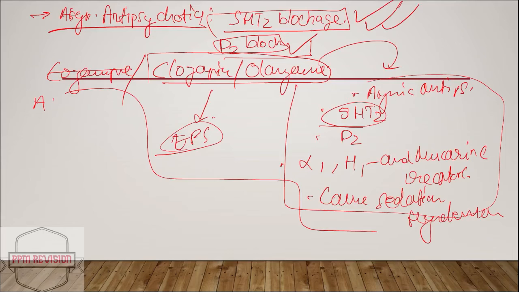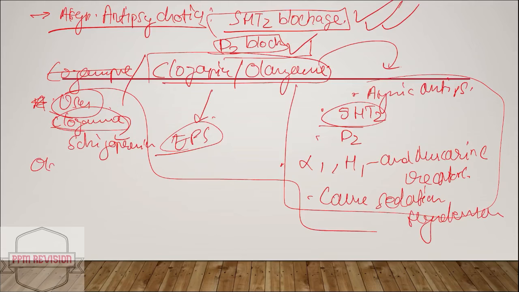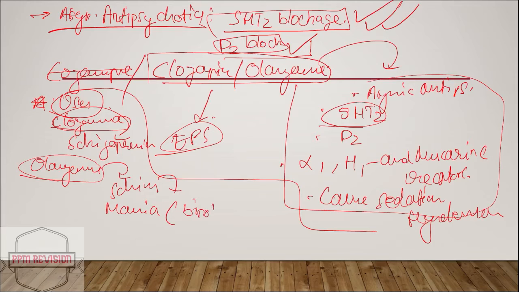Now we'll be moving on to the uses. So where is it used? So looking at clozapine, it is mainly used in schizophrenia. Okay. Now looking at olanzapine, it is used in treatment of schizophrenia as well, and also mania in case of bipolar disorders.